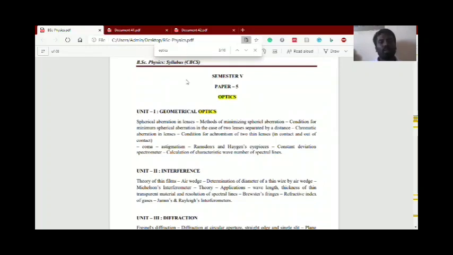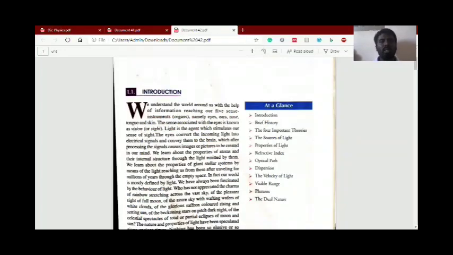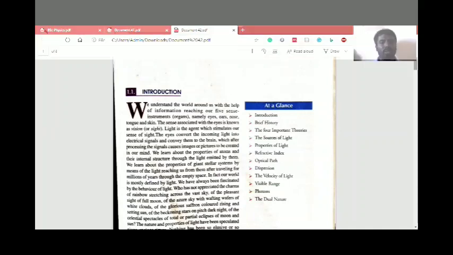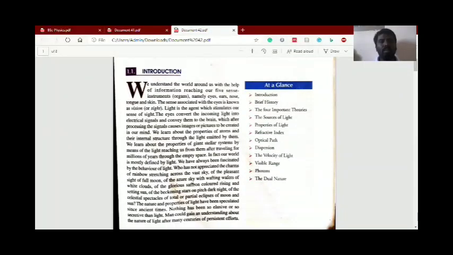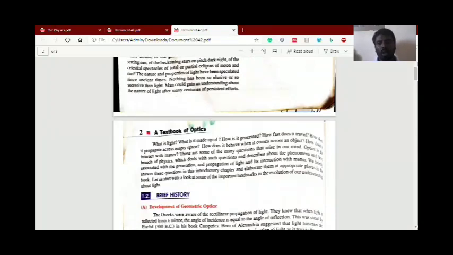So these are the 5 units we are going to cover. First of all, we have to know what optics is, the primary thing. What is the relation between optics and light? We learn the reality by means of our senses. What are the senses? Eyes, ears, nose, tongue, skin. From these we use our sight for learning about objects. By light we observe the object. So these are the primary things we are going to see: how light acts.